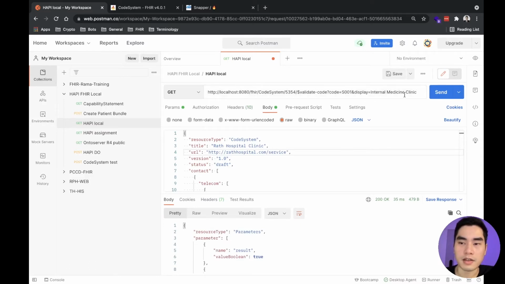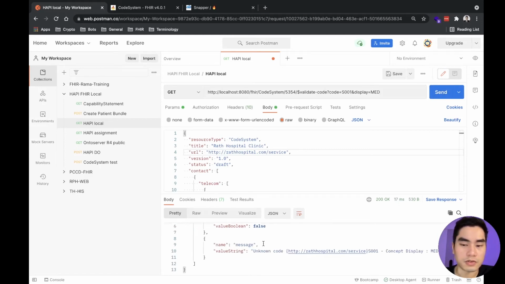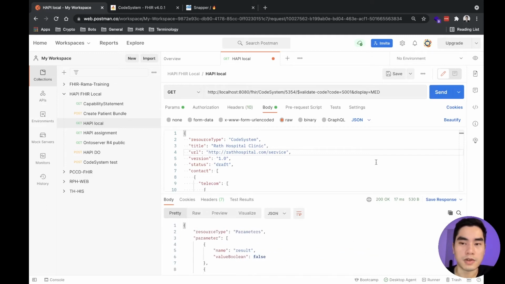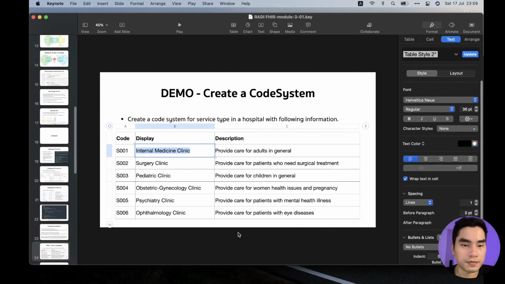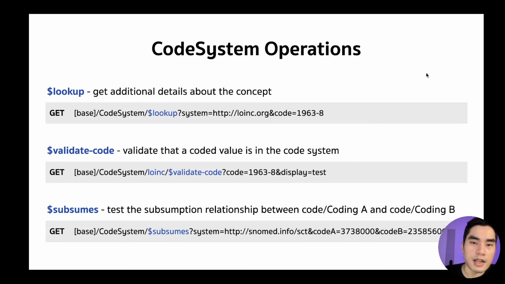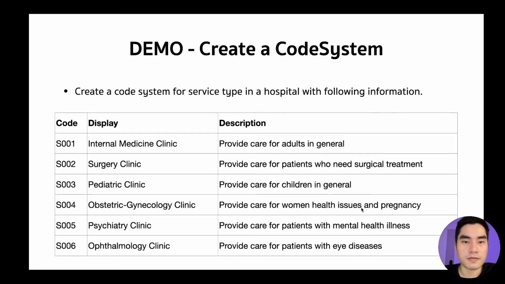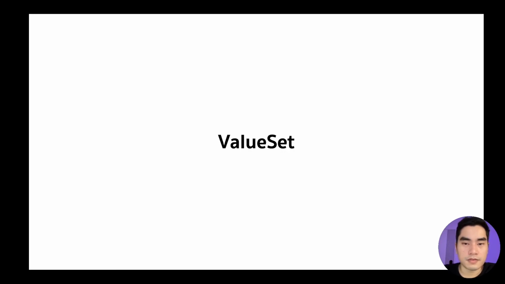But if I change it to something like this, it will return false, unknown code. Yeah, because this code is in, but the display is not this one. So this is an example of validate. And that is the example of code system operations. For subsumes, because we only have one code system, we cannot test it. Okay, finish the first resource.